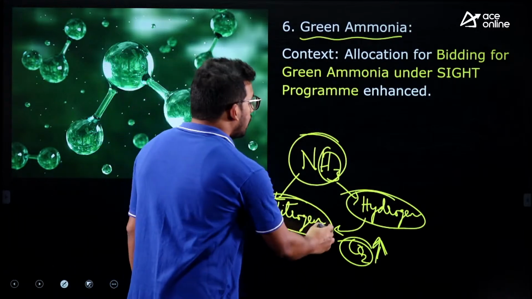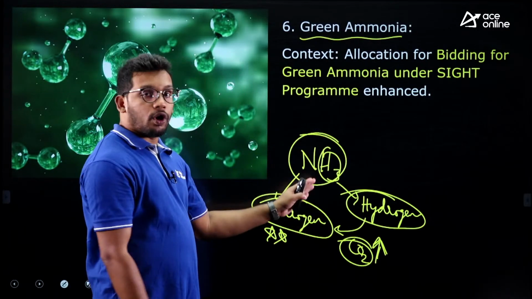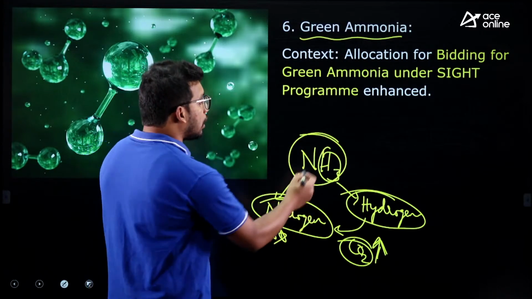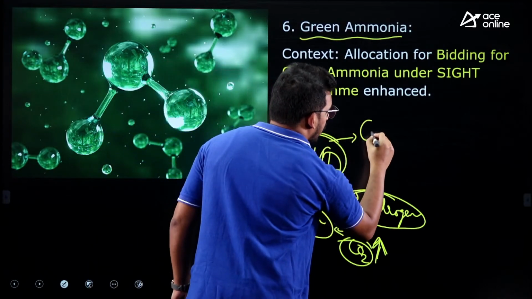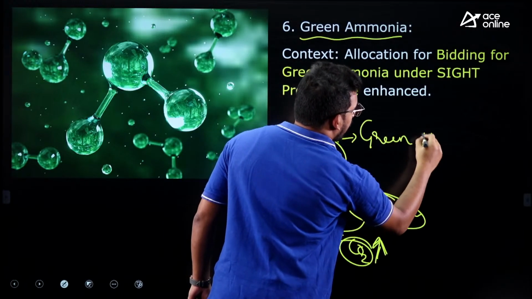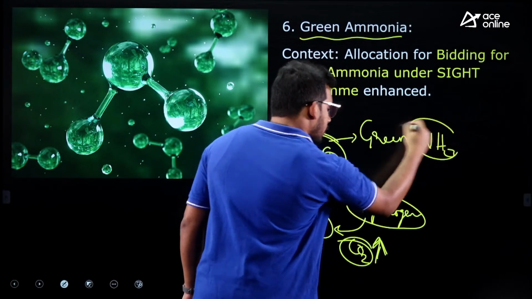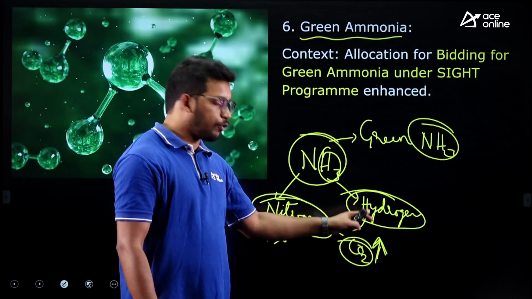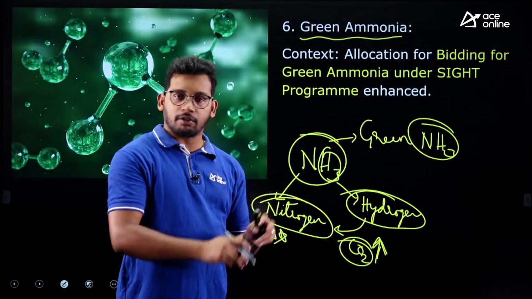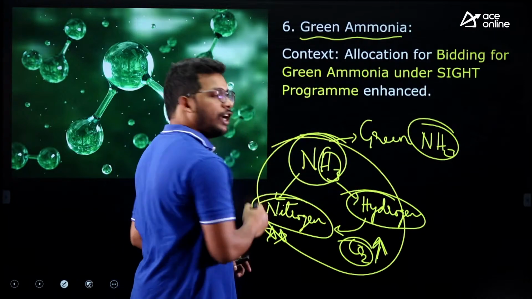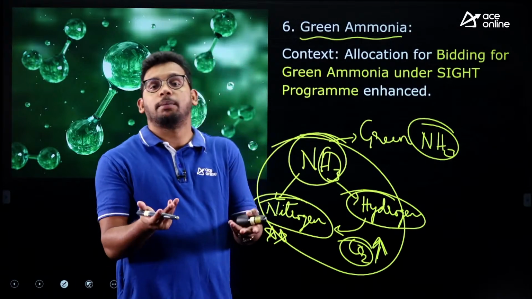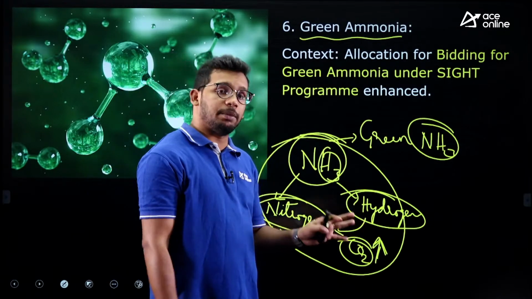So that's why now we don't want to generate plain ammonia; rather we are moving towards promoting green ammonia, green NH3. Now we produce hydrogen in the normal manner, from fossil fuels, and the nitrogen is taken from the atmosphere. All this leads to ammonia production, but because of that CO2 is emitted, which has a climate change effect.